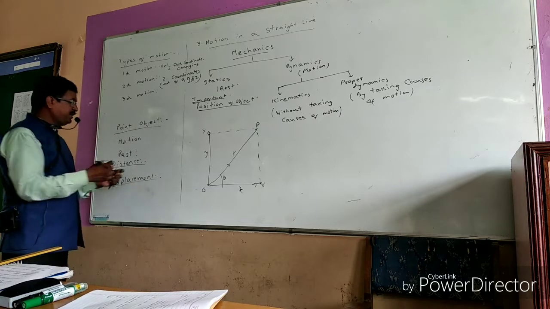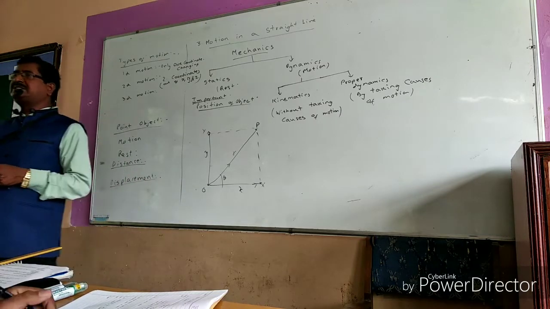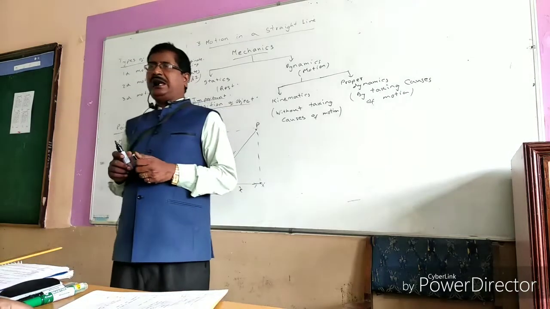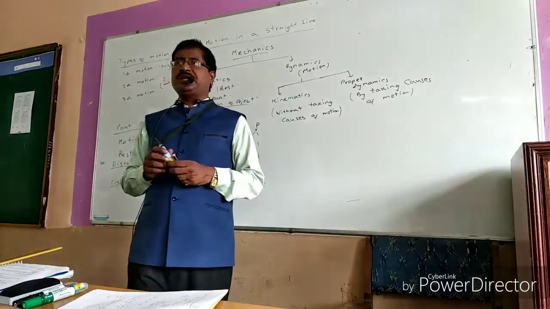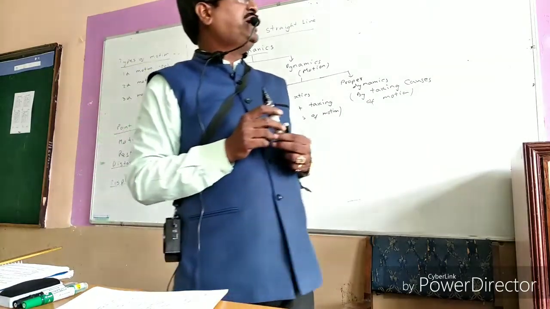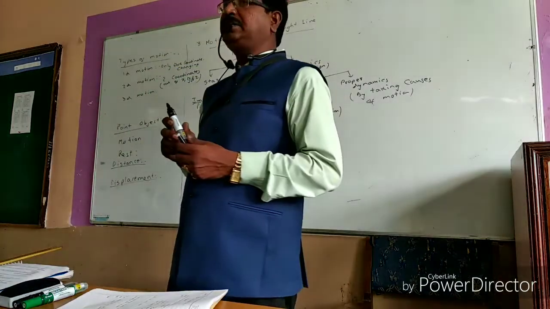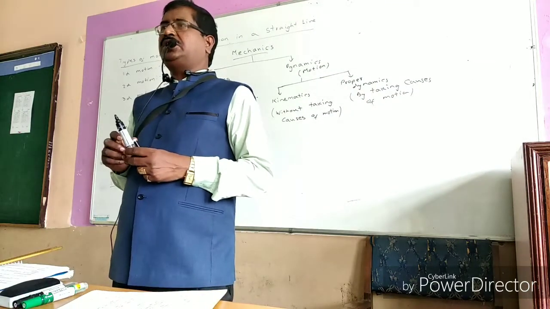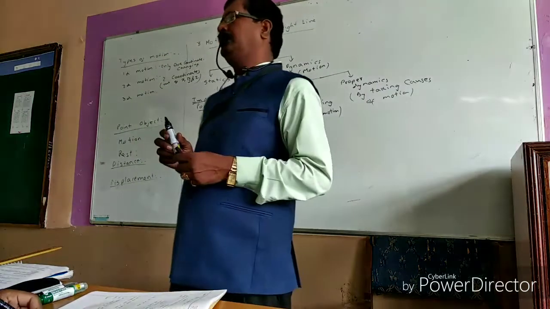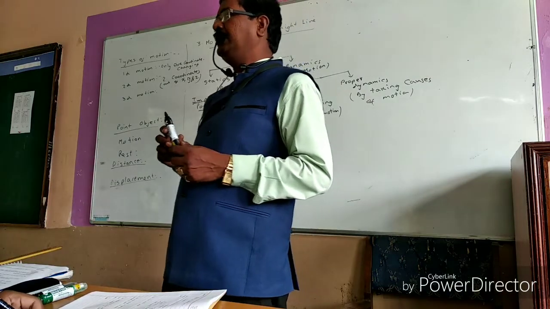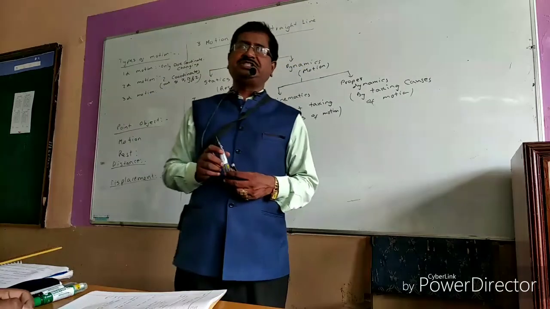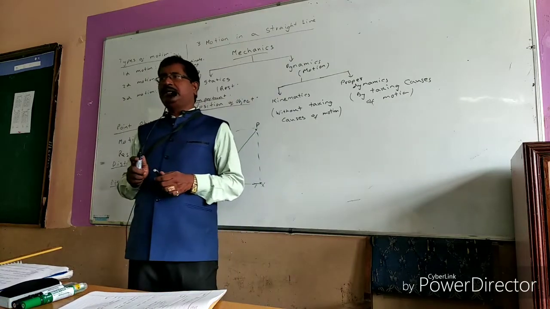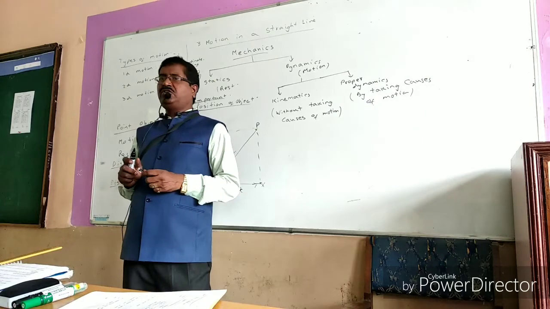The actual length of the path taken by the object is called distance. And displacement is the shortest distance between initial and final position in the initial to final direction.